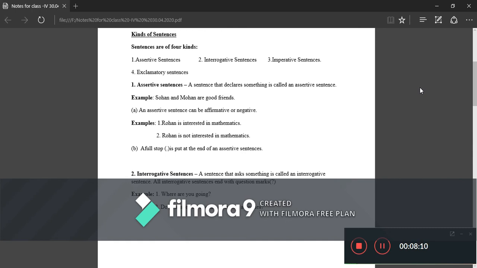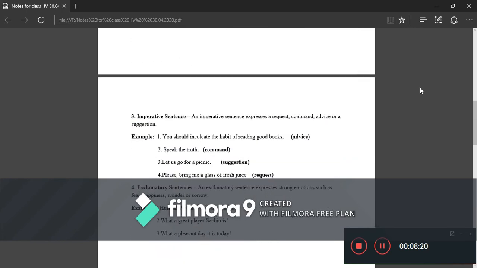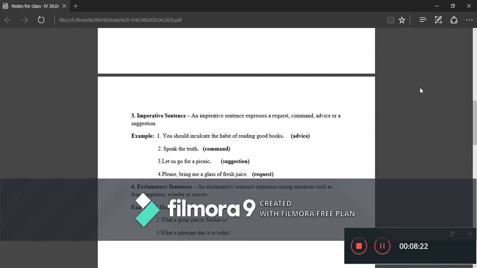Examples: Where are you going? Do you take extracurricular activities? Just at the end, you have to put a sign of interrogation. Third one is imperative sentences. An imperative sentence expresses a request, command, advice, or a suggestion. In other words, imperative sentences convey a request, command, advice, or a suggestion. Examples: you should inculcate the habit of reading good books.